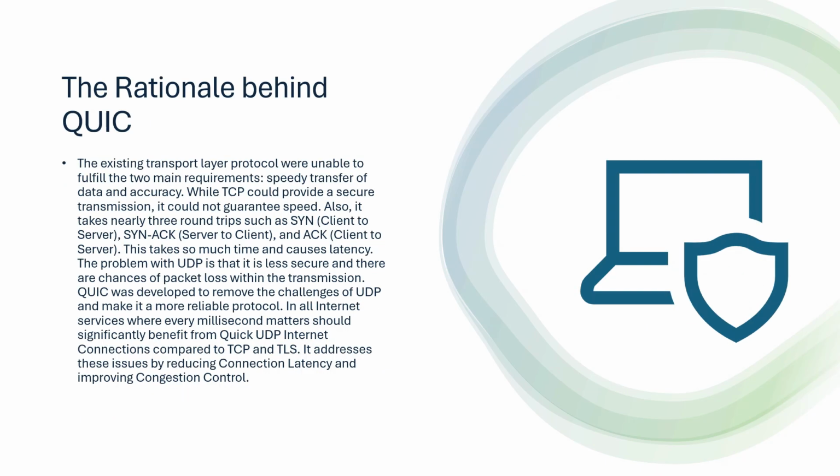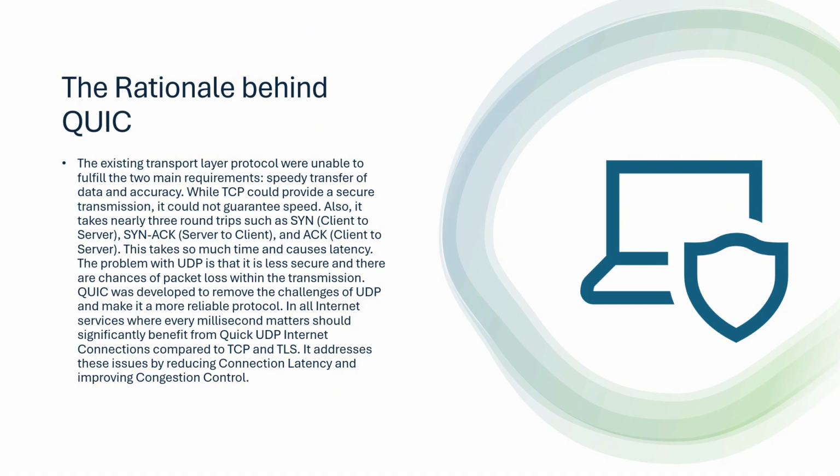After having two very important transport layer protocols, UDP and TCP, we would think: did we actually need QUIC? The traditional TCP could only provide reliable and ordered delivery, but it was slow. It required multiple round trips for connection and encryption setup.